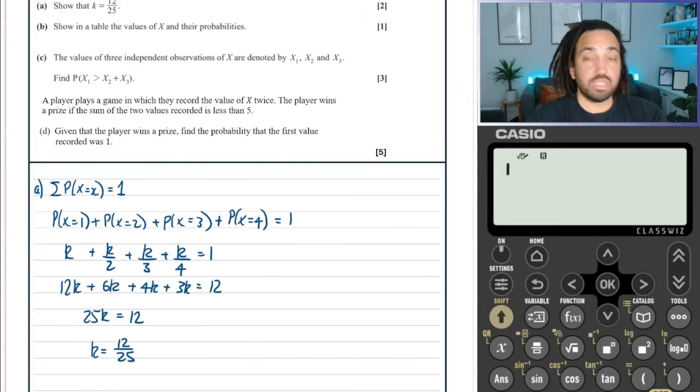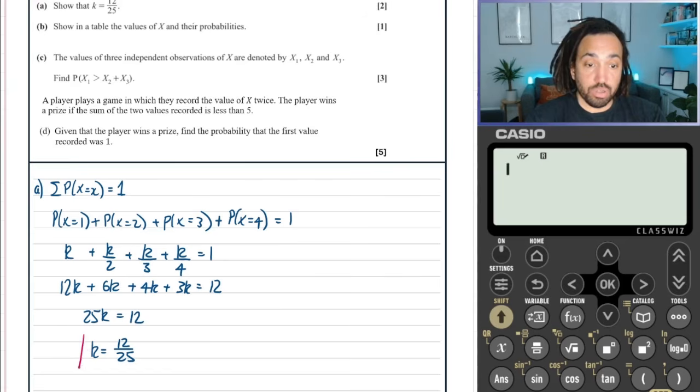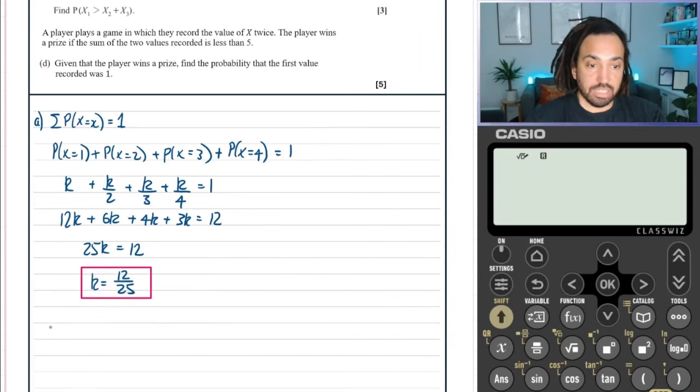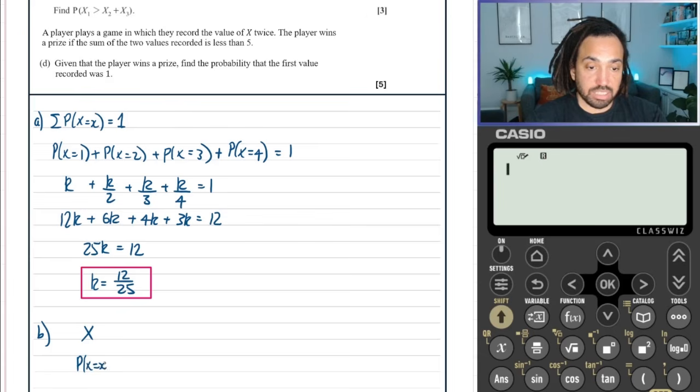Very good. And then it asks us to show the probabilities in a table. So we can do that. We can draw our table. We can write x here, and then the probability that X equals x on the bottom.